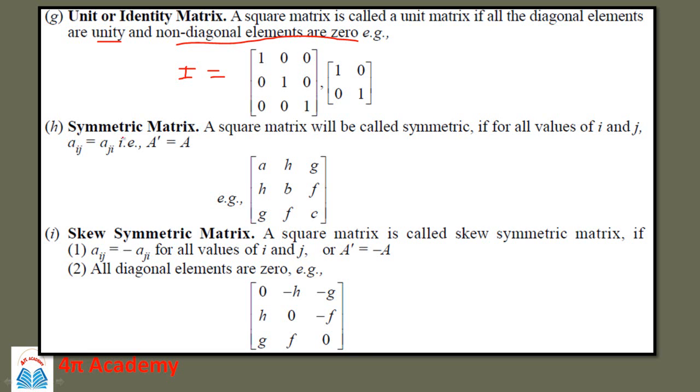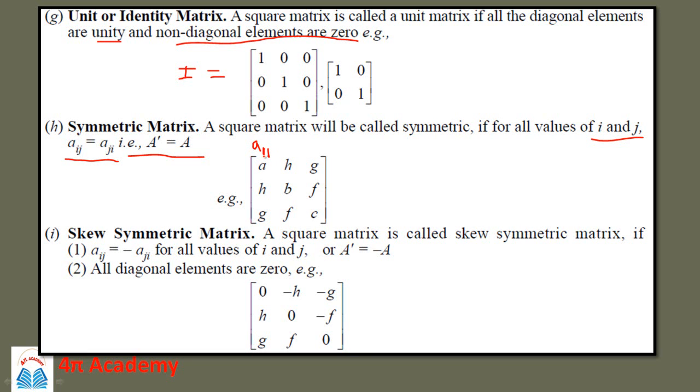Then the next is a symmetric matrix. A square matrix will be called a symmetric matrix if for all the values of i and j, that is Aij is equal to Aji, that is A transpose is equal to A. This A dash means that it is the transpose of A. For example, if I have a matrix like this, A H G, H B F and G F C, then you can see that this is my element A11, that is first row, first column.